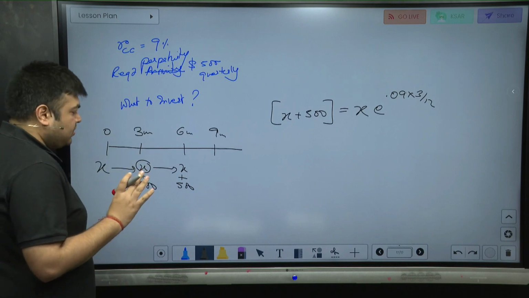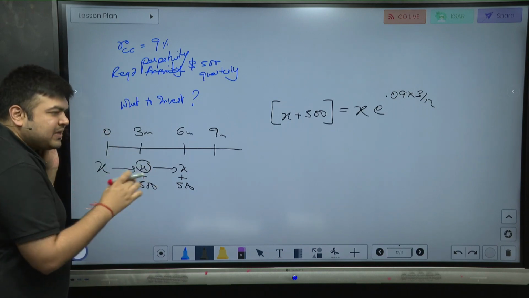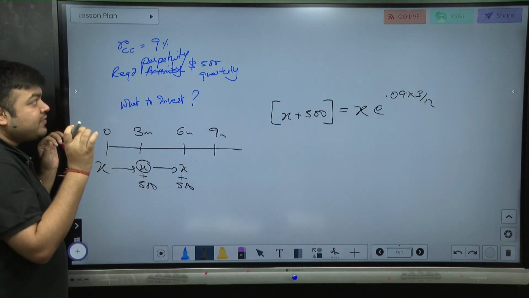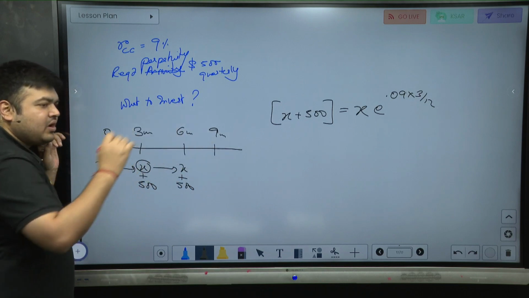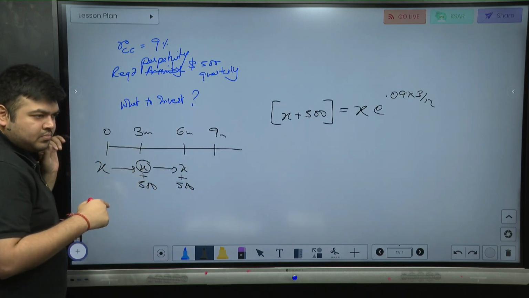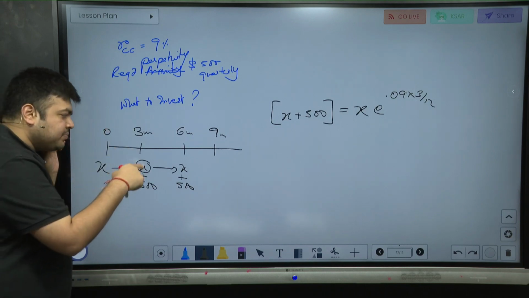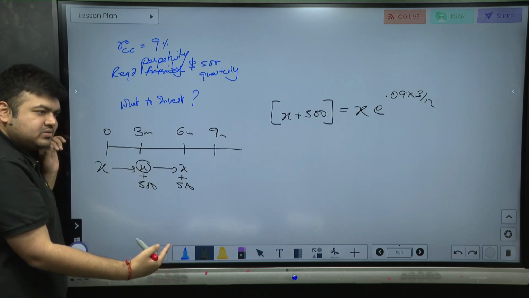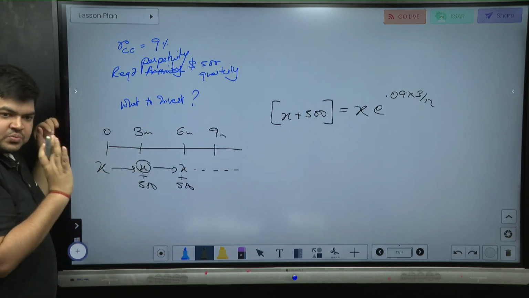Understand what we are doing. I want to invest an amount X today. I want that to become X plus 500, because 500 is a perpetuity. I want a perpetuity of 500. I want to be able to take out 500 forever and ever. That means the reinvested principal has to be the same. The interest for the 3 months period has to be 500. Only then the principal gets reinvested and again 500 of interest is there. And this goes on forever. This is what the idea is, right?